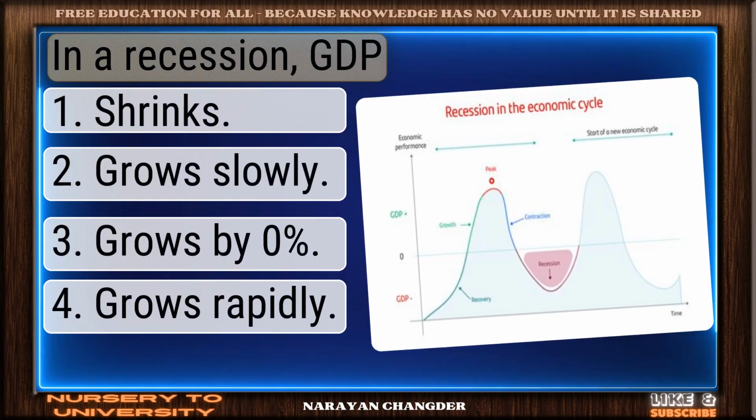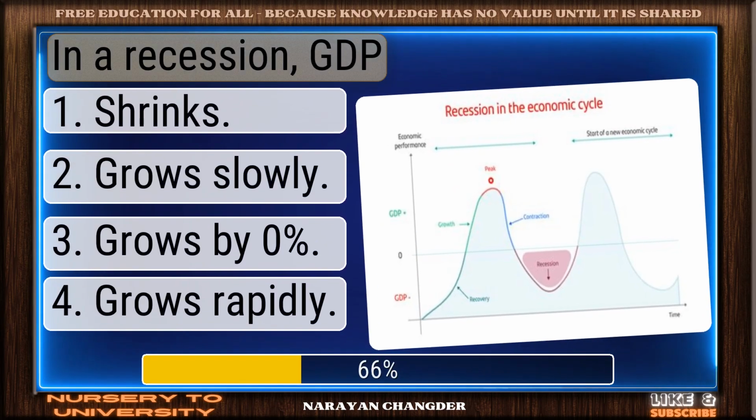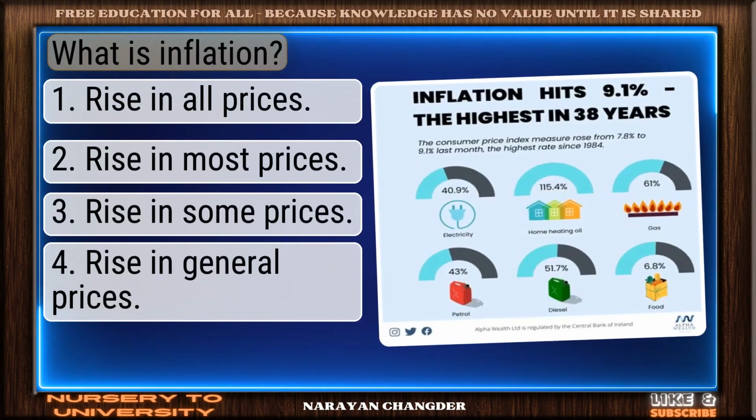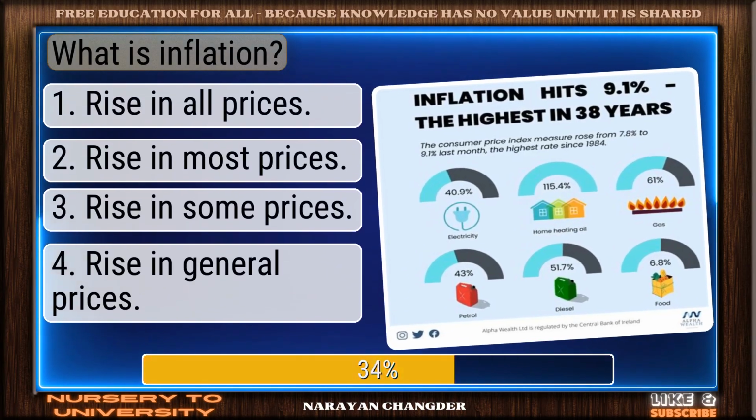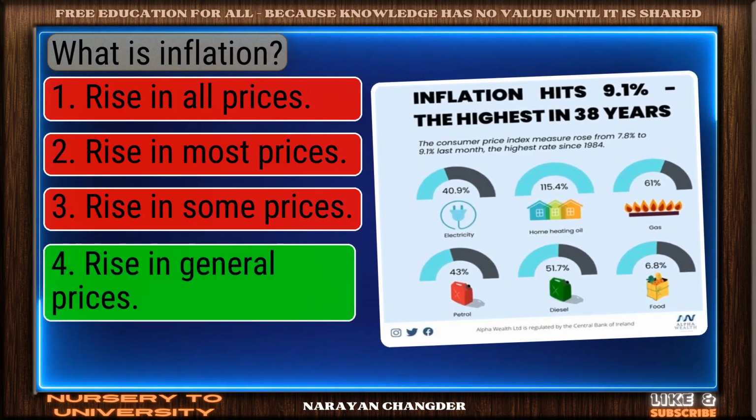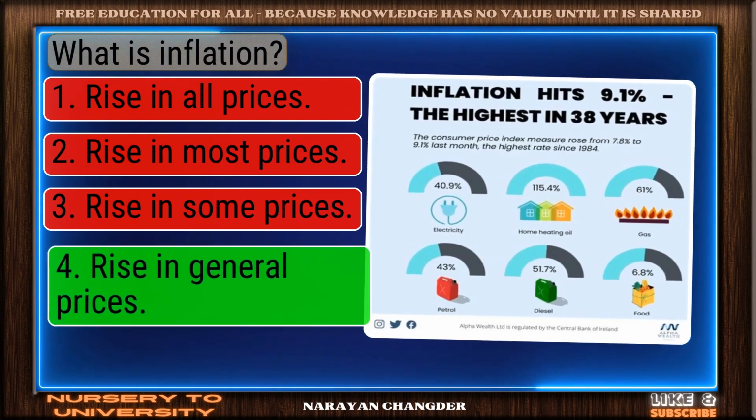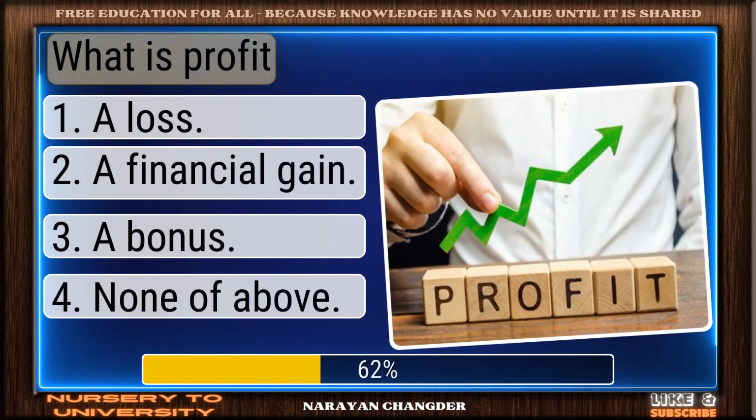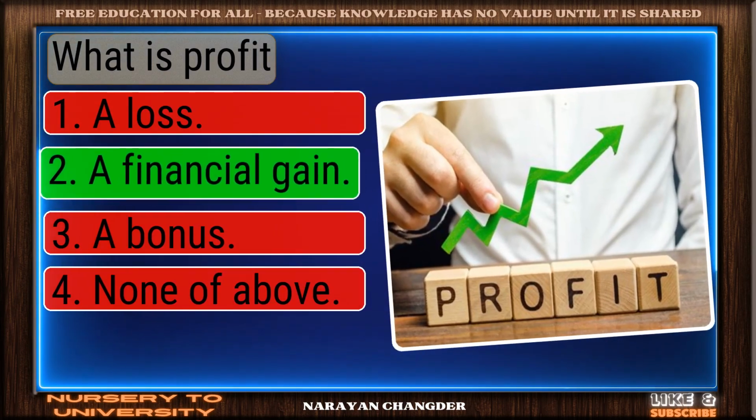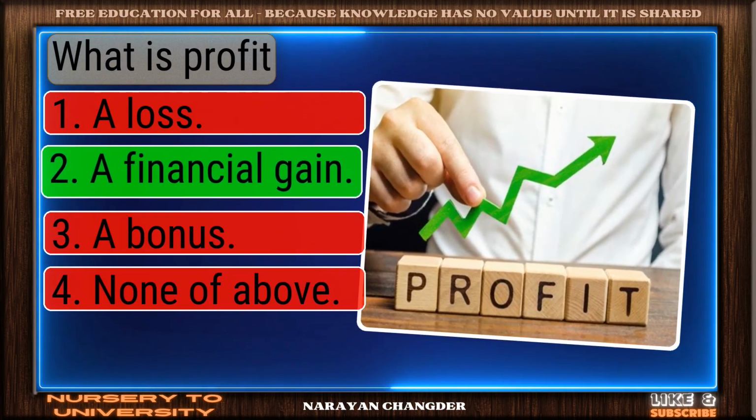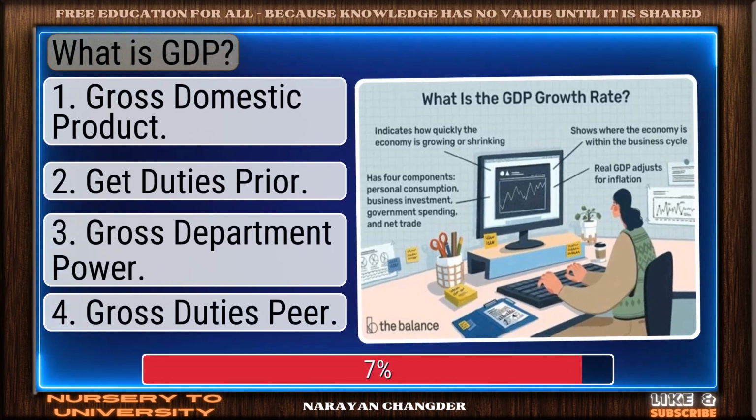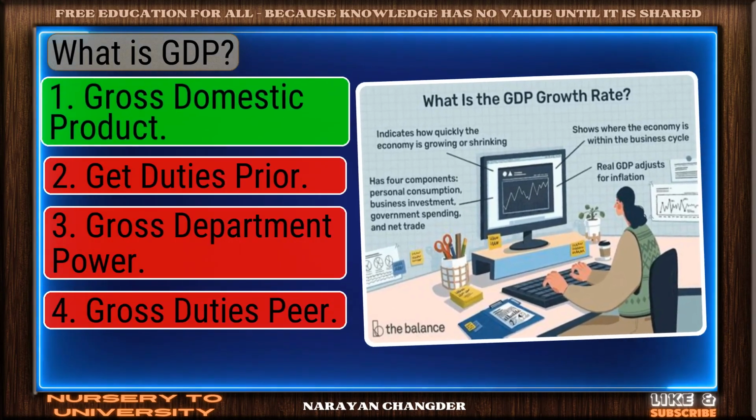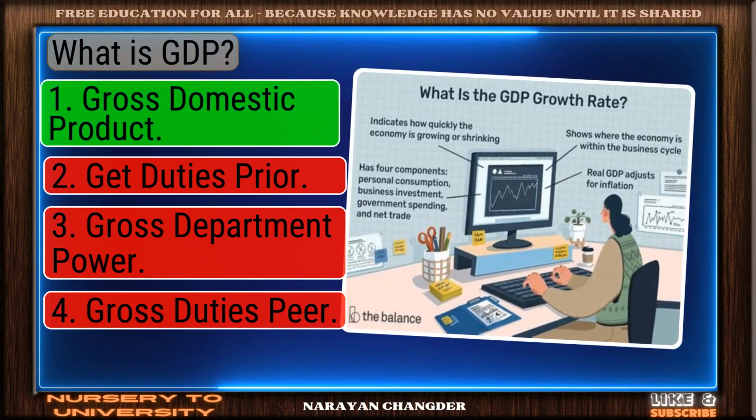In a recession, GDP. Perfect. Shrinks is the correct choice. What is inflation? Right choice. Rise in general prices is the best answer. What is profit? Nicely done. A financial gain is a solid answer. What is GDP? Right again. Gross domestic product is a valid answer.